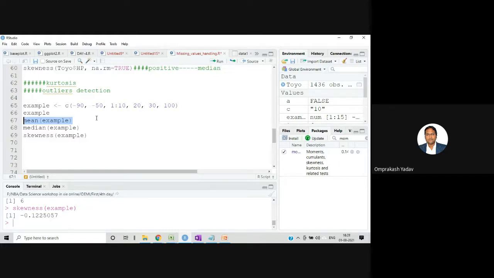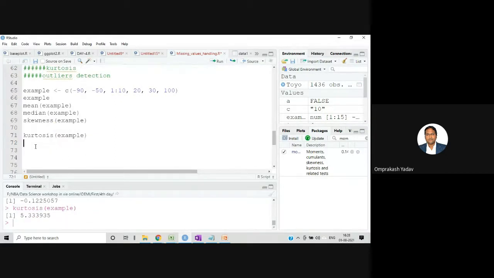Okay. So now if we fire this kurtosis, what value are we getting? We are getting 5.33, right? So that means in this particular example, the outliers are present, and we are supposed to do certain things about these outliers. All of you got this? Whether you understood this thing?